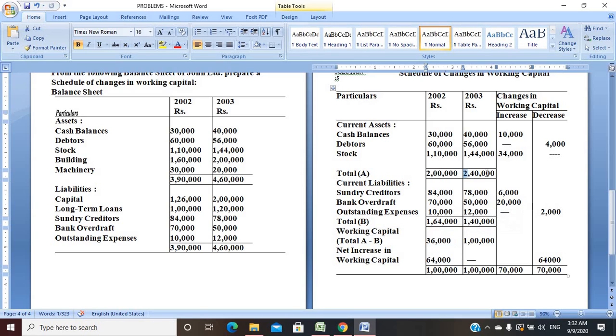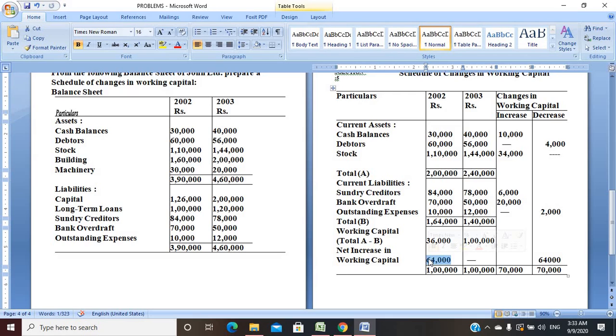Next, 2,40,000 minus 1,40,000 gives the figure 1 lakh, right? So working capital is calculated as A minus B, current assets minus current liabilities. So is it increasing or decreasing? It is increasing, because 36,000 is the previous year and 1 lakh is the current year. So what is the difference? That is 64,000 here. So the same I mentioned, 64,000 increase in working capital.